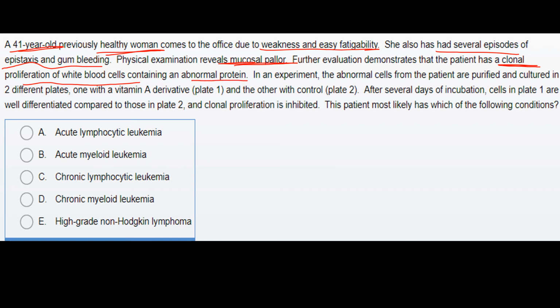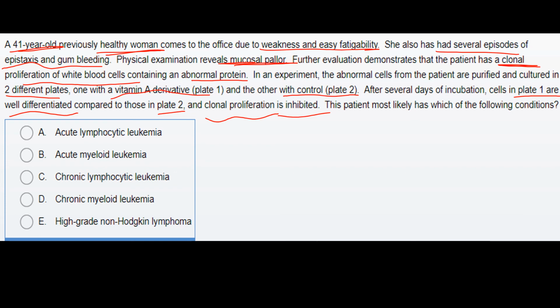In an experiment, the abnormal cells from the patient are purified and cultured in two different plates, one with a vitamin A derivative and the other with control. After several days of incubation, cells in plate 1 are well differentiated compared to those in plate 2, whose clonal proliferation is inhibited. This patient most likely has which of the following conditions?